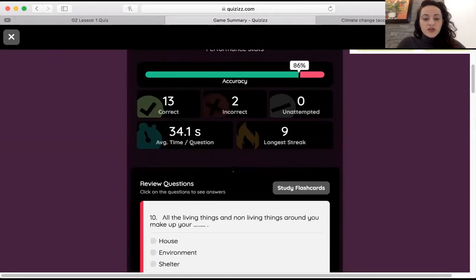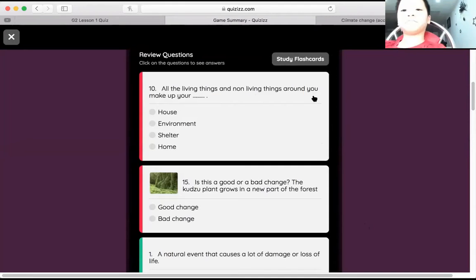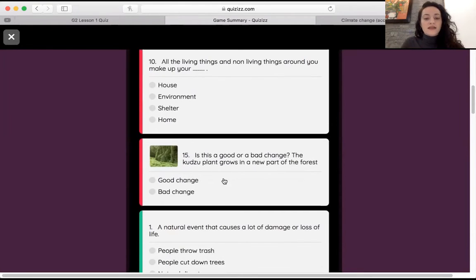So we got 2 wrong, 10 and 15. So all the living and non-living things around you make up your, everyone say it. Environment. Remember, all the living and non-living things in a place around you are your environment.